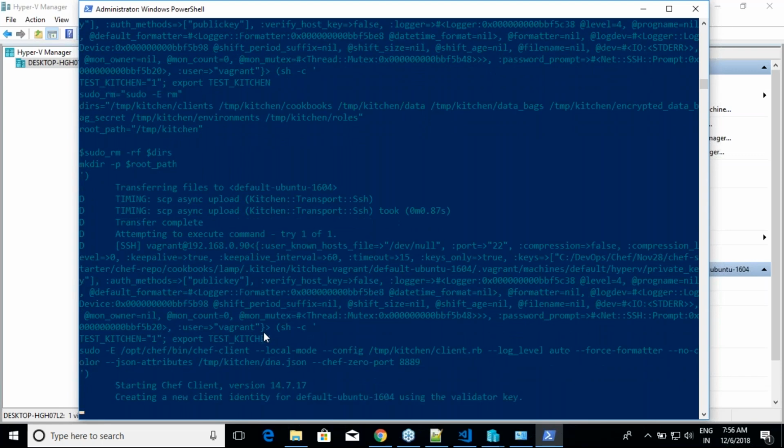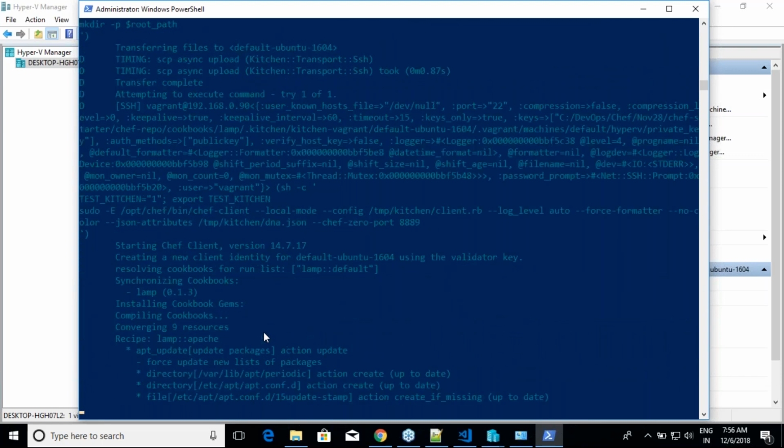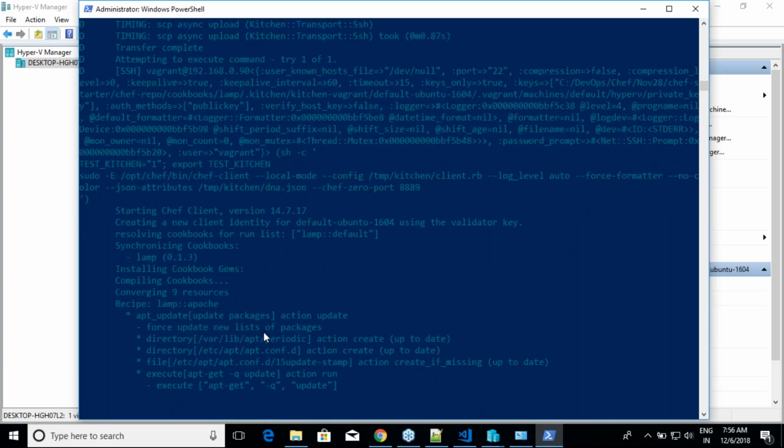If you see, it is starting Chef client now, and this is where we have our lamp stack cookbook of 0.1.3. This was the same thing that used to happen yesterday on the node where we have bootstrapped. We are simulating the same thing on my local machine. If it is failing, wonderful, because I know all the failures in my local machine itself. I can correct those failures. I will do converge. Only when it is working, then I'll go and upload the stuff to the server.